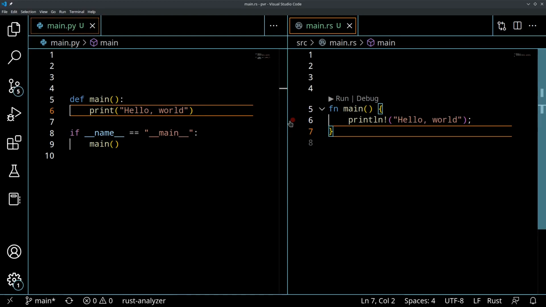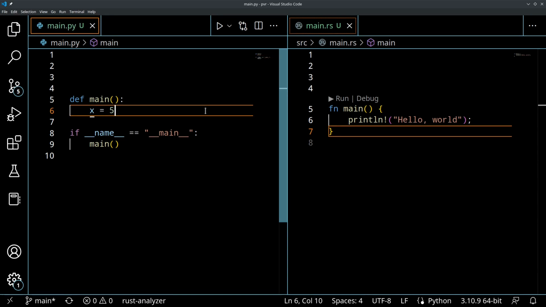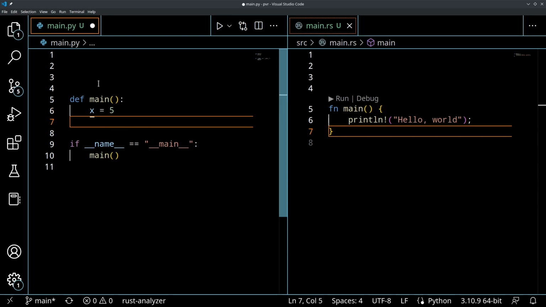Okay, welcome back. We are now going to look at defining variables in Rust and how that compares with Python. So let's start with Python because we know exactly what to do there. We're going to say x equals 5. So what's going to happen is I'm going to create a variable named x. It's going to assign the value of 5 to it. Self-explanatory.